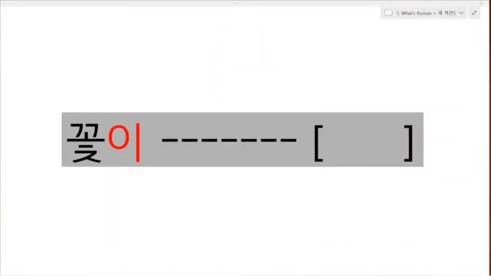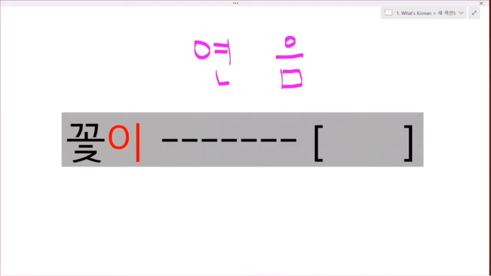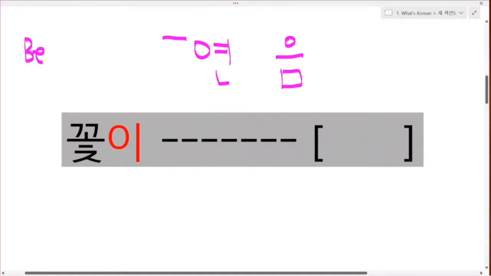Do you know about 연음? When you talk, the final consonant sometimes links to the back vowels. It's called 연음. 연 means to be connected. 음 means sound.